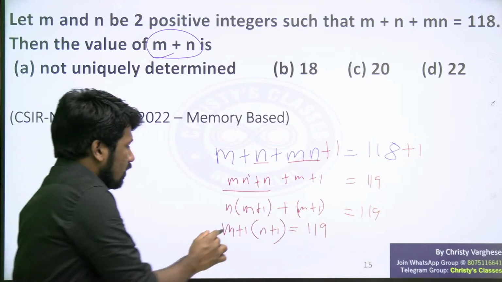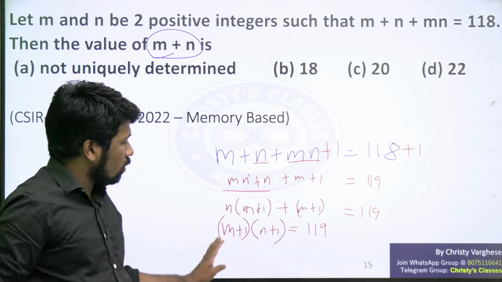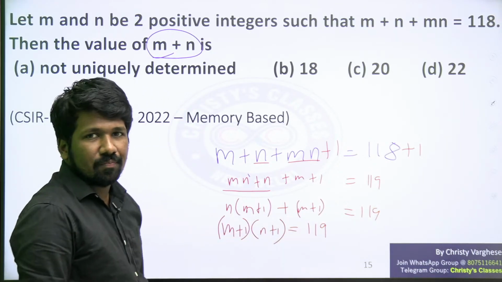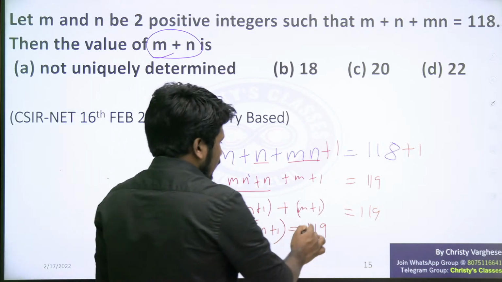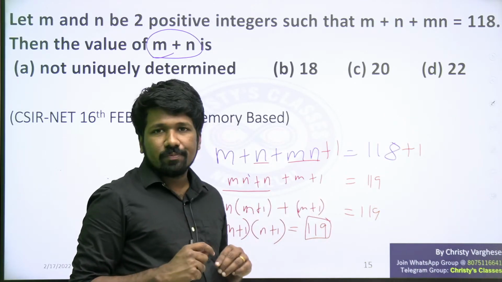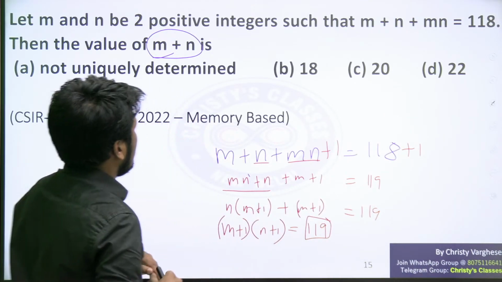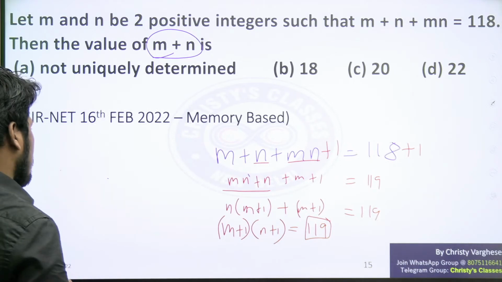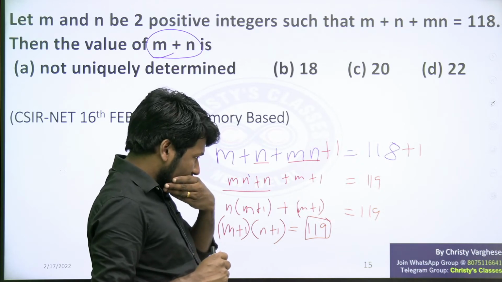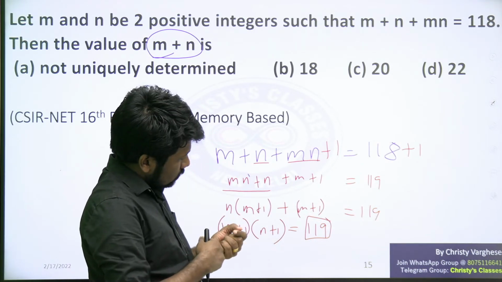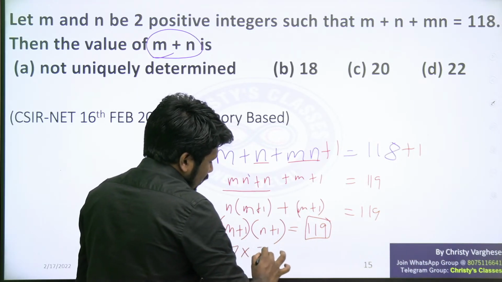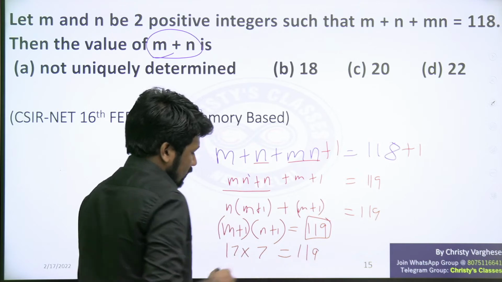Now look at this, I have written 119 as a product of two numbers. M plus 1 into n plus 1 equals 119. Then 119 can be prime factorized to get the values of m plus 1 and n plus 1. When you prime factorize 119, what will you get? It is 7 into 17, or 17 into 7. 17 into 7 is equal to 119.